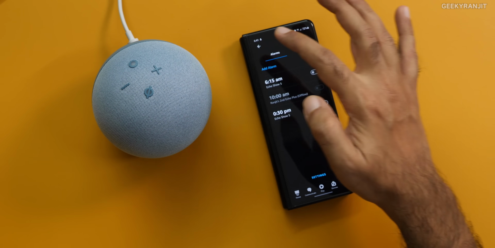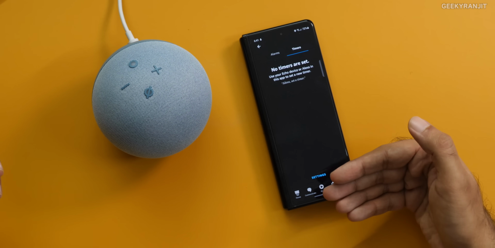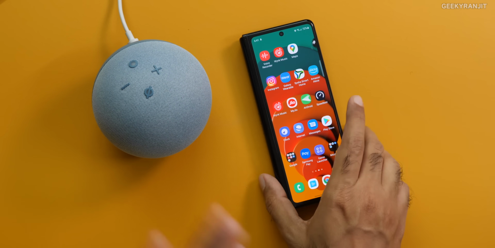I'll just cancel this. I don't want to set a new alarm. And you can also set timers like this. So I feel it's very easy, and I use this alarm functionality quite a bit.